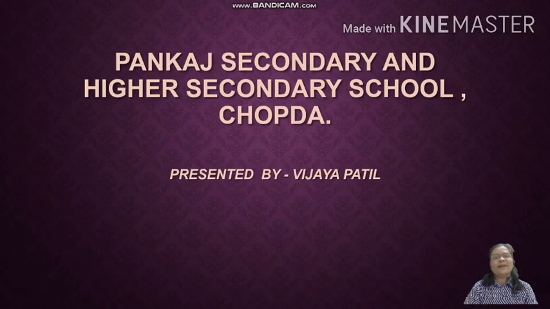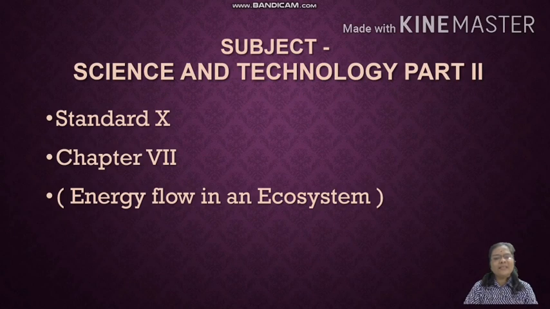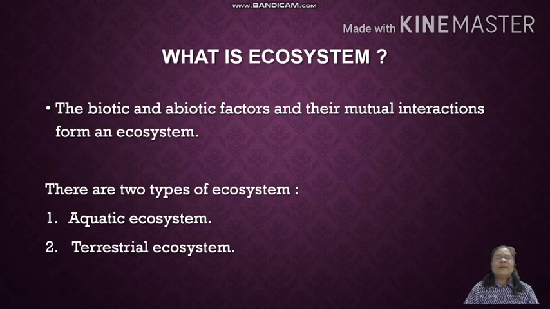Hello students, today we are going to learn chapter number 7 from Environmental Studies, Energy Flow in an Ecosystem. Students, then what is ecosystem? Ecosystem means the biotic and abiotic factors and their mutual interaction with each other forms an ecosystem. There are two types of ecosystems, aquatic ecosystem and terrestrial ecosystem.